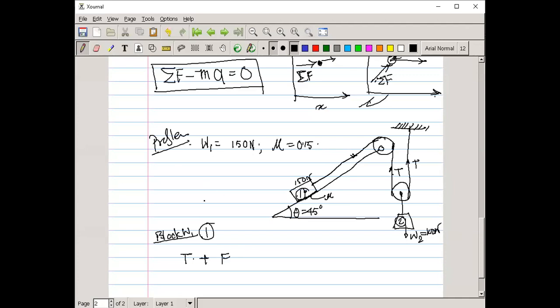First draw the free body diagram. This is the thing where W is this one, here this is F, this is T. As this is inclined, the body or block 1 has a tendency to move downward, that's why the friction is in the opposite side. And another thing, this is theta, and this one is also theta. Understand? This is theta, so this portion is also theta.